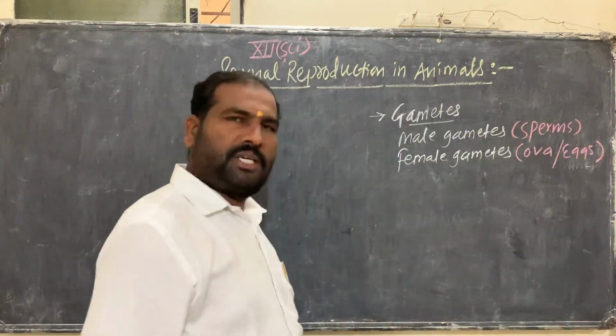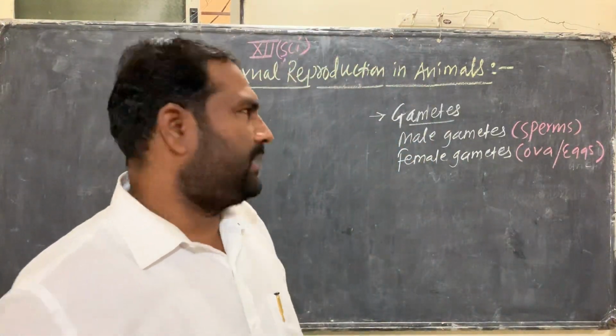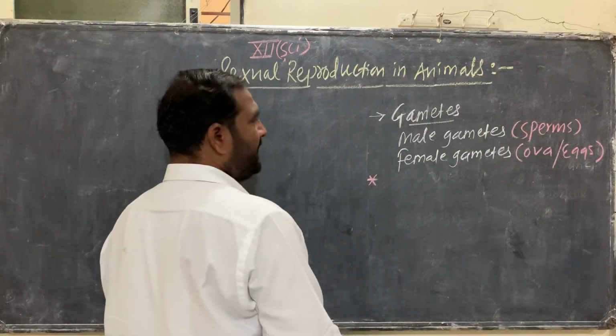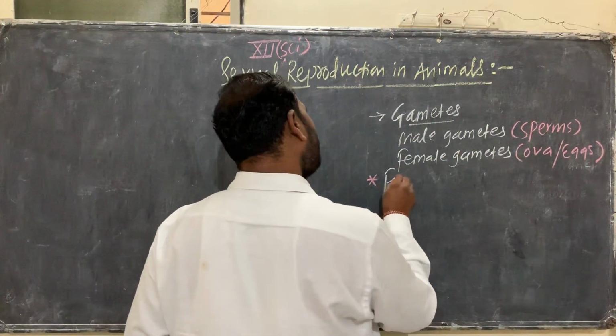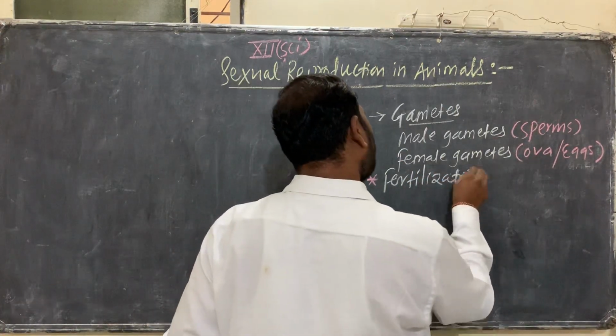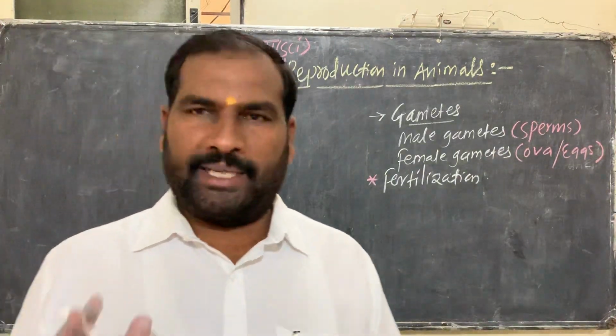These gametes are produced. Then what is the next event? The next event is fertilization. What is fertilization?